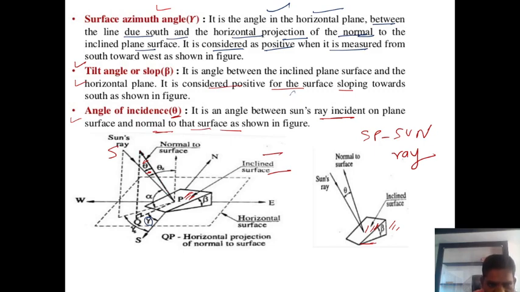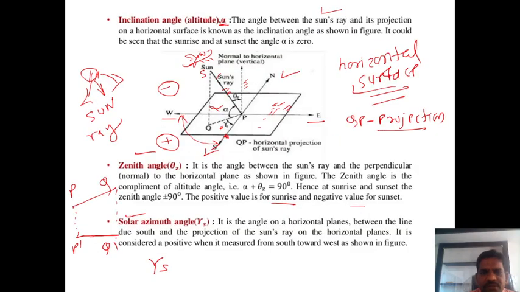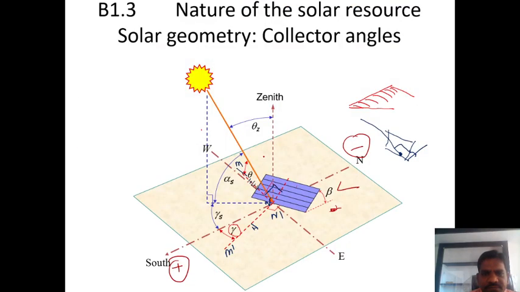Okay, this is the normal to that surface, and this is the sun rays, that is called the angle of incidence. I have to show in this figure also, guys. If you observe here this theta, the angle between the sun rays and the normal to this inclined surface, that is called the angle of incidence.